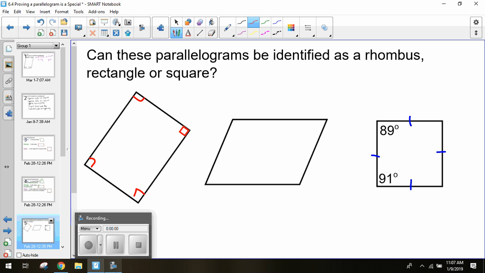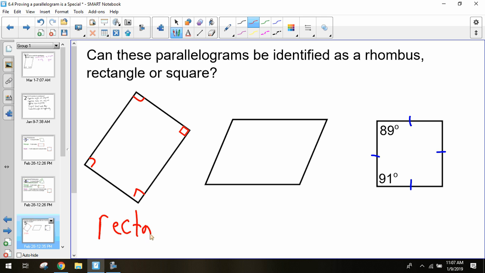Is it a square? No. We don't know any lengths of our sides. We can look at it, and it looks like it's not going to be a square. Okay, yep, we have a 90-degree angle, and that's all we need. Oh, my lines disappeared again. Sorry, I had to erase some things.